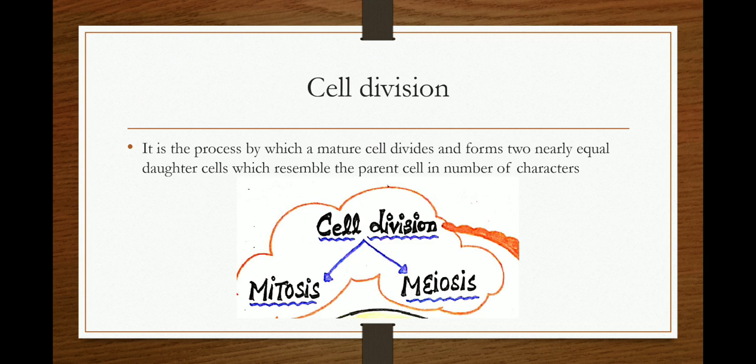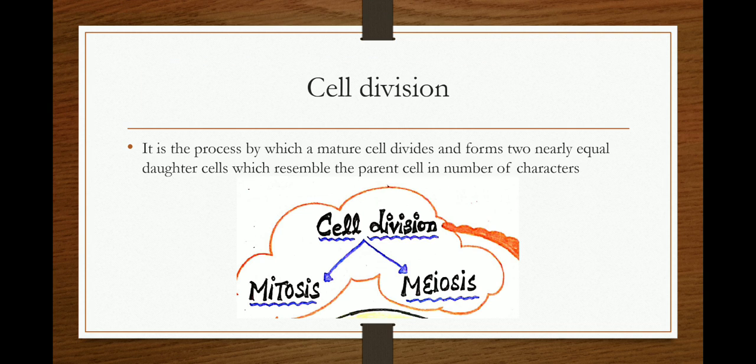Now, we all know cell division is essential for life. Cell division is defined as the process by which a mature cell divides and forms two nearly equal daughter cells which resemble the parent cell in a number of characters. So cell division has two types, mitosis and meiosis.